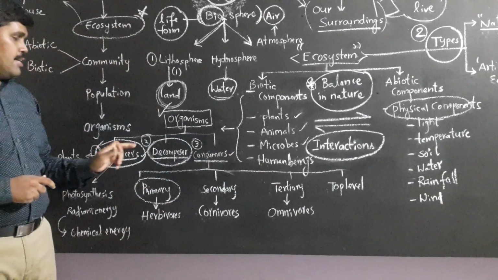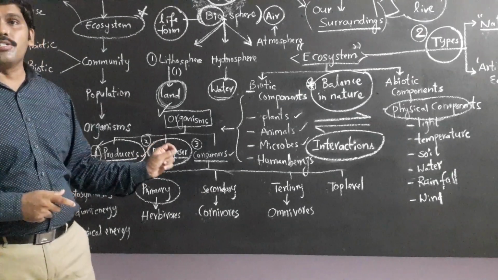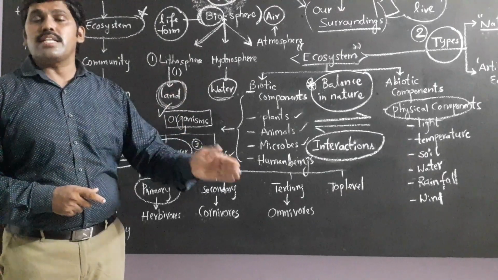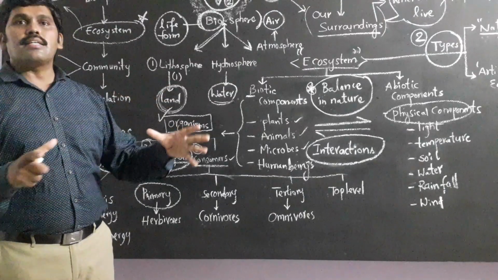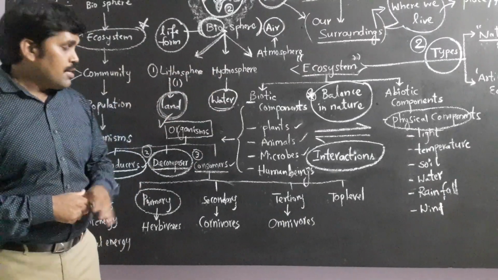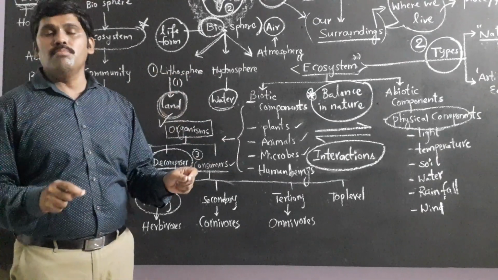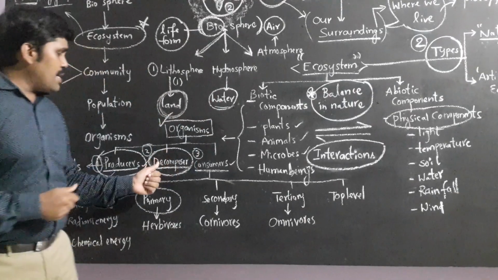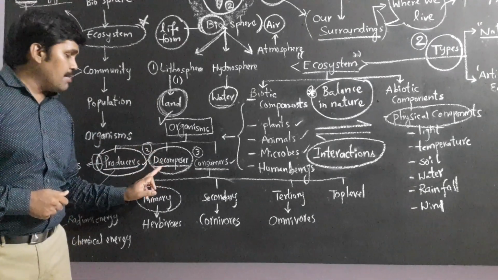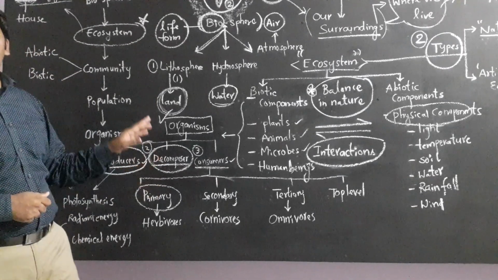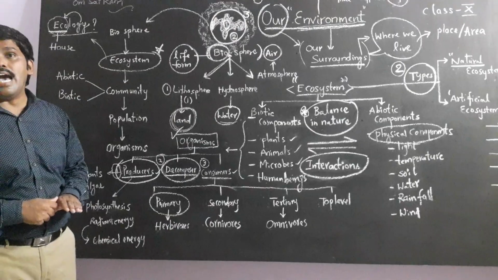The next category we left is decomposers. Decomposers are the organisms which decompose dead remains of plants and animals. After the death of plants and animals, the dead bodies remain on the earth surface. These decomposers decompose the dead and decaying organic matter into its simplest form and return it to the soil. The best examples of decomposers are bacteria and fungi. They clean the environment, which is why decomposers are called scavengers of the earth.